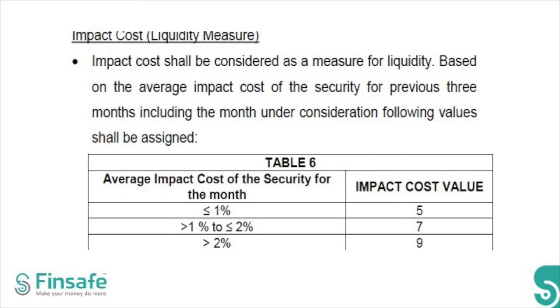Impact cost, which basically measures liquidity related costs. And this is going to be based on the average impact cost of the security for the previous 3 months, basically. Again, there's a rating matrix that has been given for impact cost as well. And the final risk score is essentially a weighted average of the impact cost, the volatility, and the market capitalization.